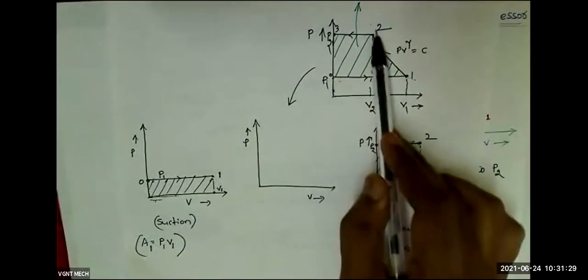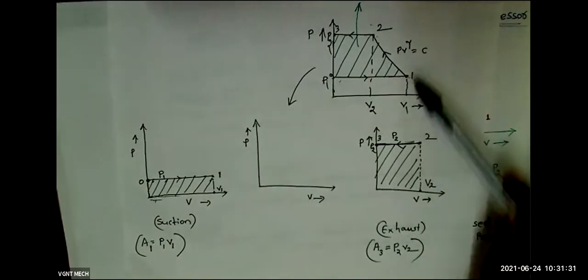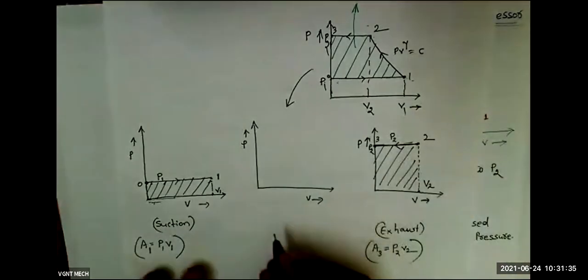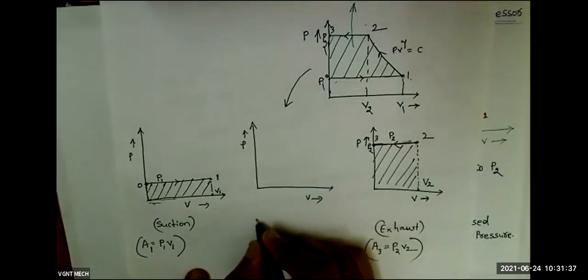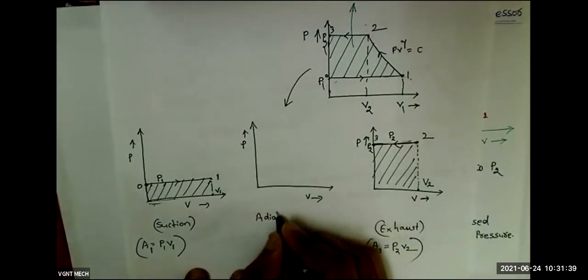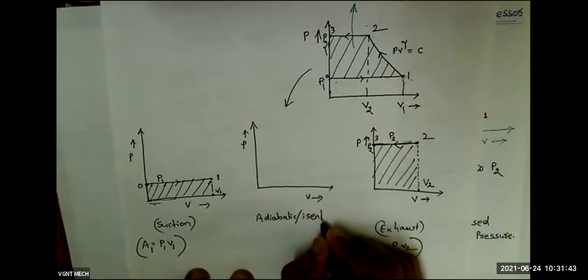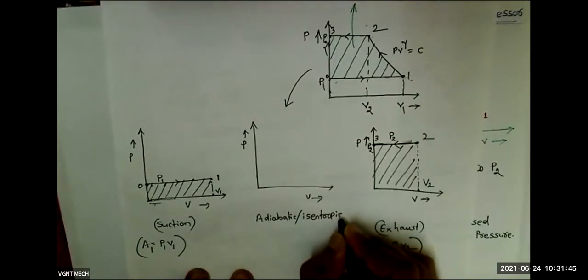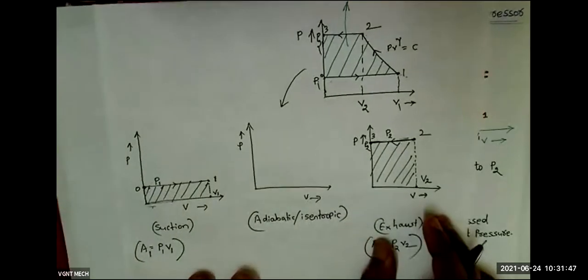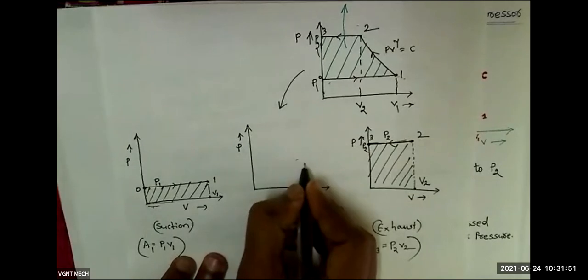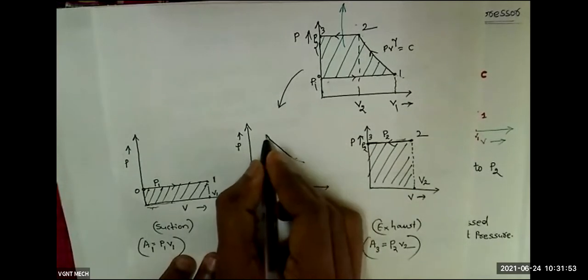So we have completed the suction process, and we have completed the exhaust process. Now we will come to the adiabatic or isentropic process. The second one is the adiabatic or isentropic process. Which is this process? This process is 1 to 2. Process 1 to 2 will look like this.